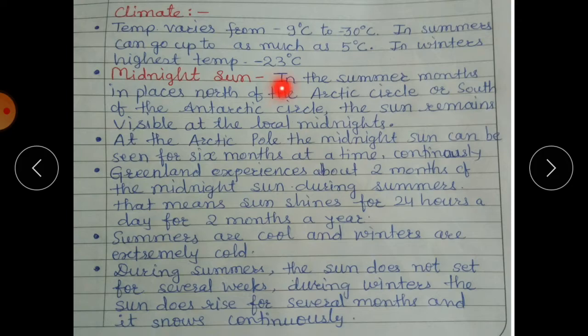In the summer months, in places north of the Arctic Circle or south of the Antarctic Circle, the sun remains visible at local midnight. Means at night also you can see the sun in the sky, and there is day for 24 hours.